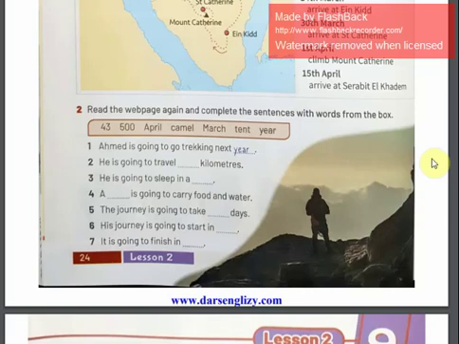Number 5, the journey is going to take how many days? Yes, 43 days. Number 6, his journey is going to start in March. That's the month. And number 7, it's going to finish in, as we can see, April.